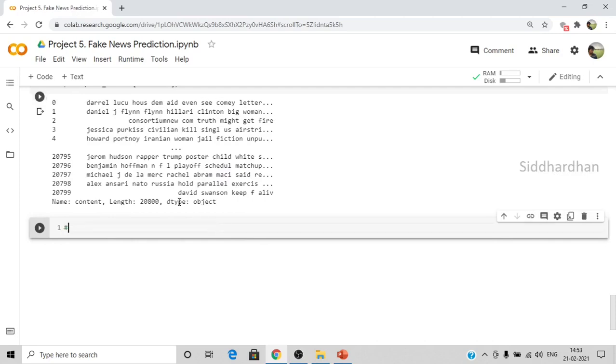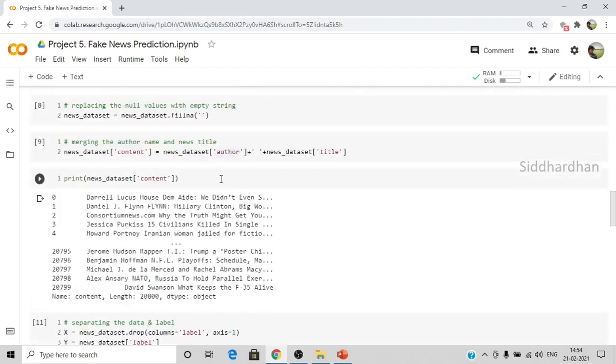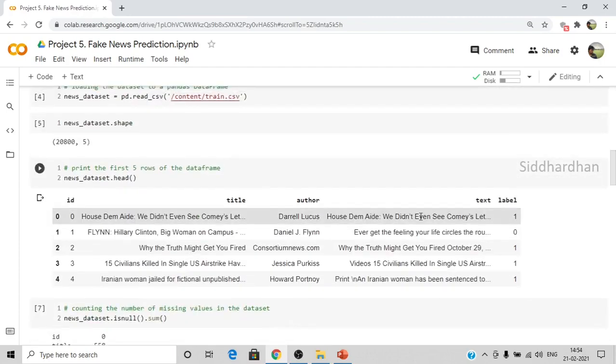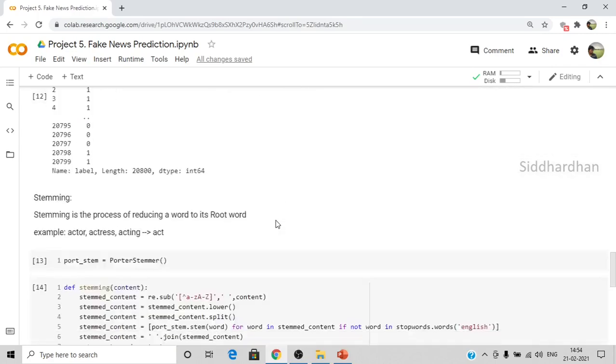Okay, so now what we will do is let's create again the x and y thing. So we just need this content value for our processing. I'm not using this text column, because if we use this, there will be a lot of processing, as each of this text will be a huge paragraph and it will take a long time for processing. But if we do the training with this title and author alone, it will yield a very good result, and it is very easy for us.